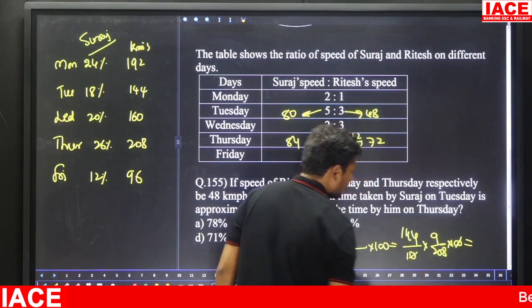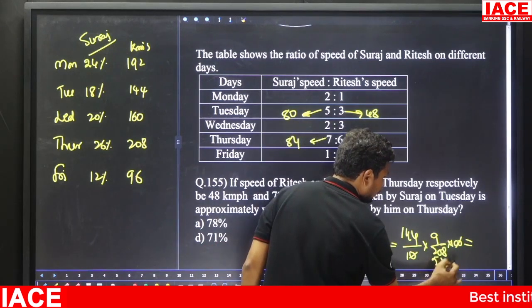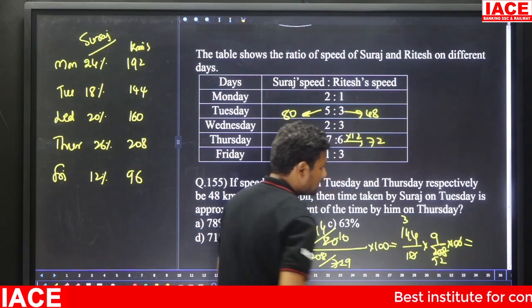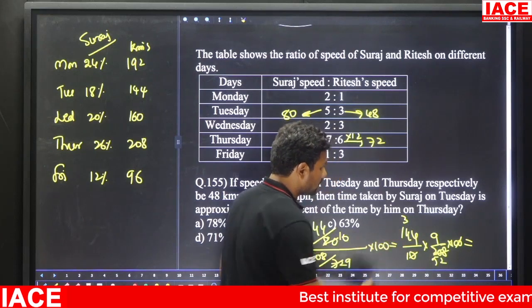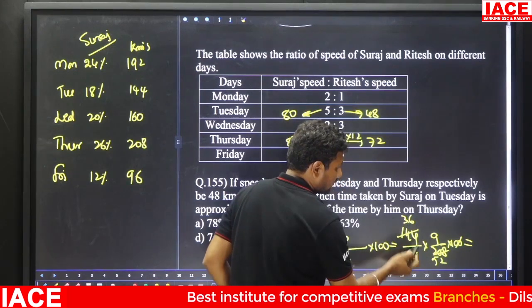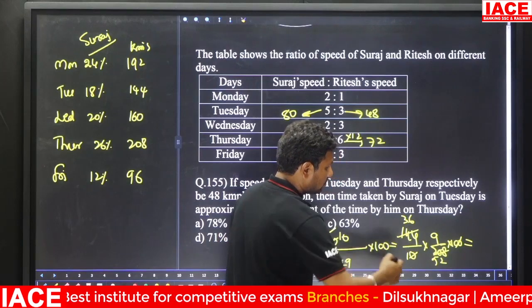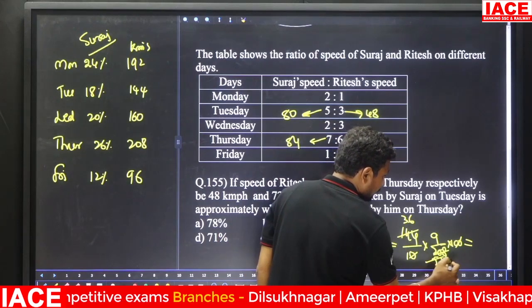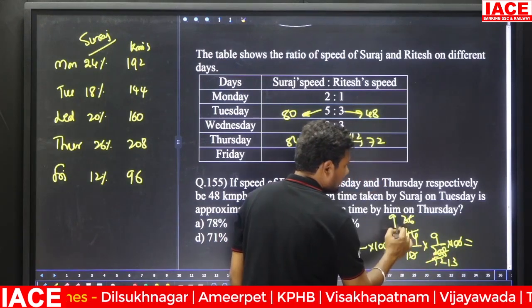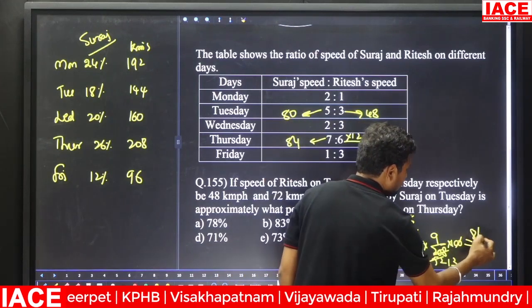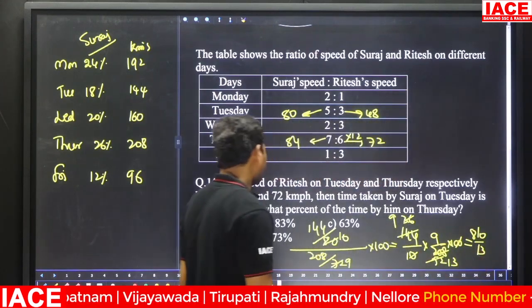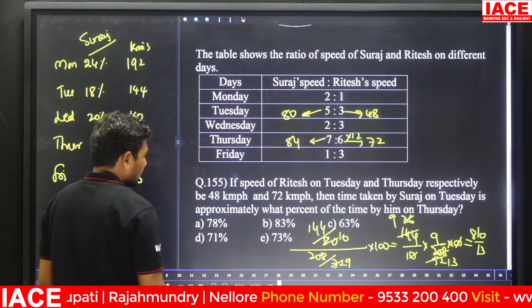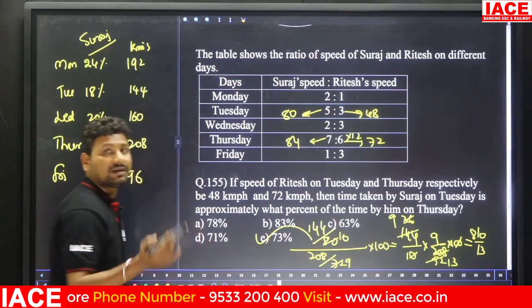Here the 0s will be cancelled. 4 5s and 4 2s. 4 3s is 12, remaining is 24, 4 6s, and 36 and 52 are both cancelled with again 4 1s, 4 3s and 4 9s. 9 9s, the value is 810 by 13. 810 by 13 means you will get approximately 73%. Option E is correct.